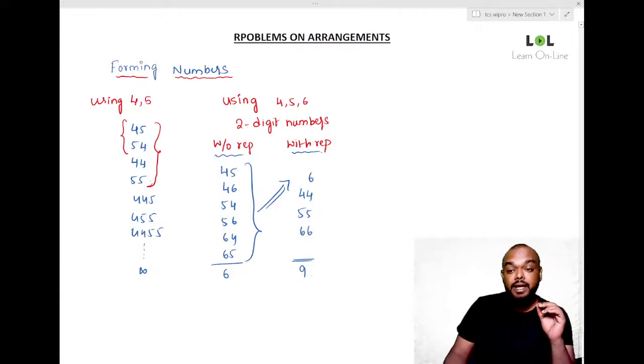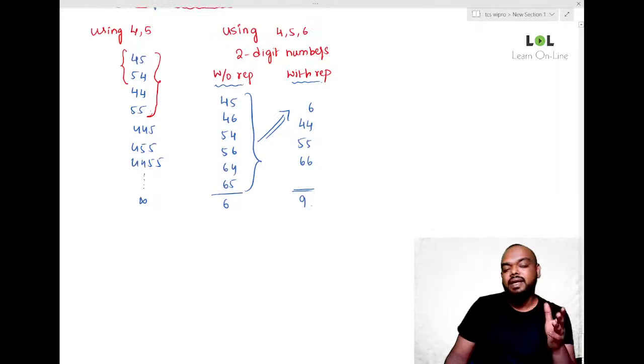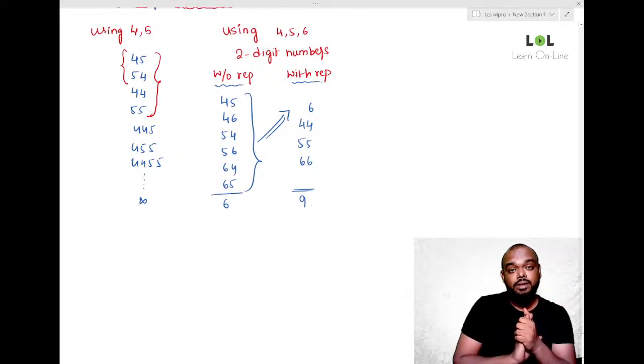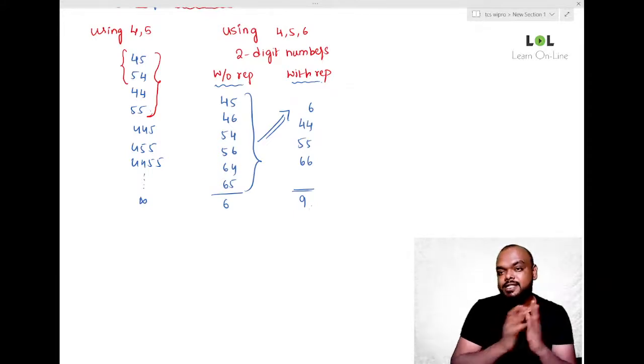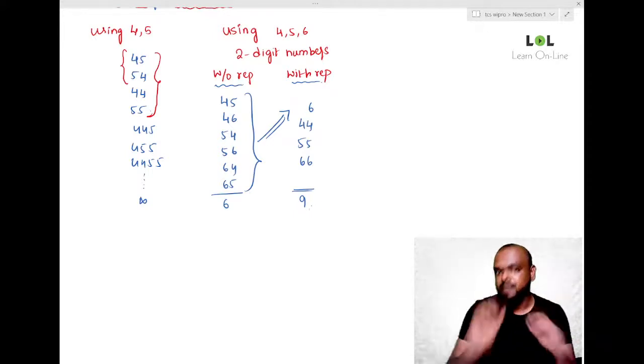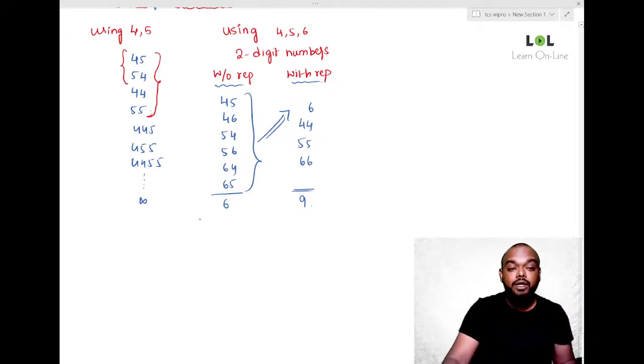Now, think about it. If it is a two-digit number, we are getting 6 numbers and 9 numbers. Imagine if the question is about 4-digit numbers or 5-digit numbers, then we will be getting some hundreds of numbers, thousands of numbers. How do we calculate them? We cannot list them like this. So we need some other method to calculate. How do we do that? Observe this carefully.